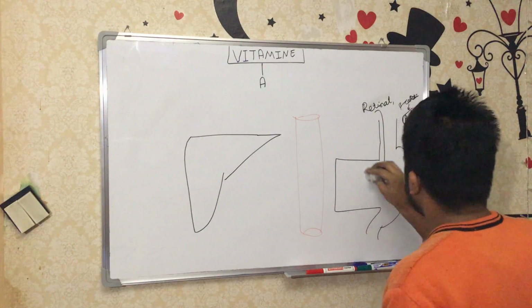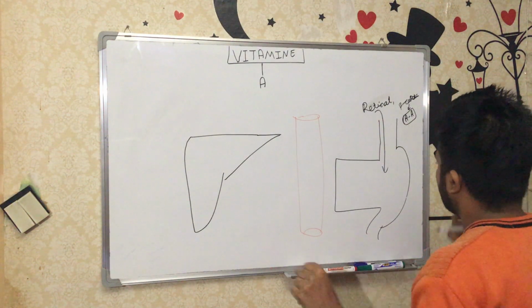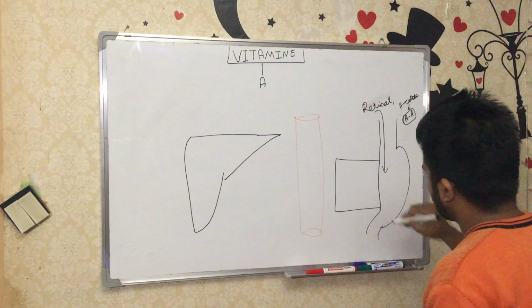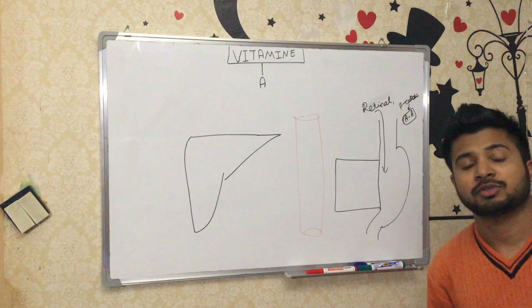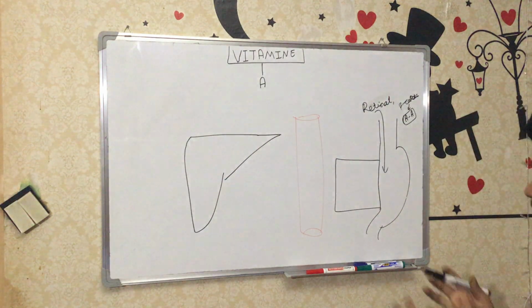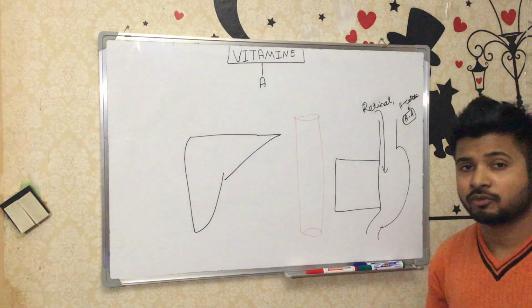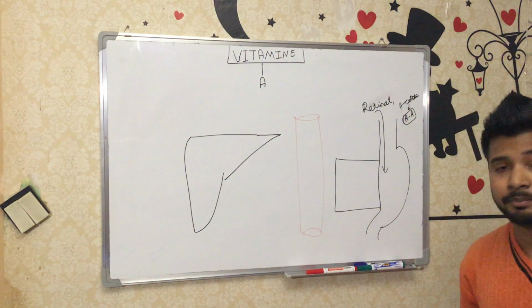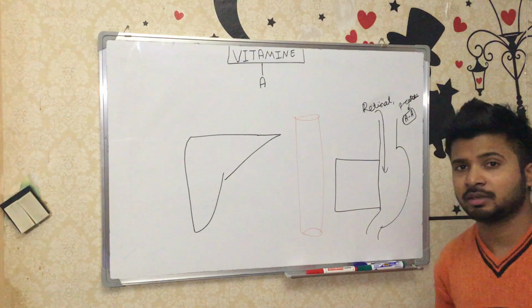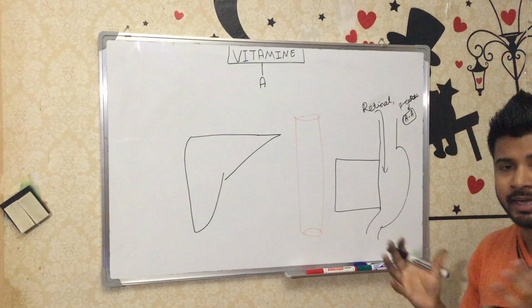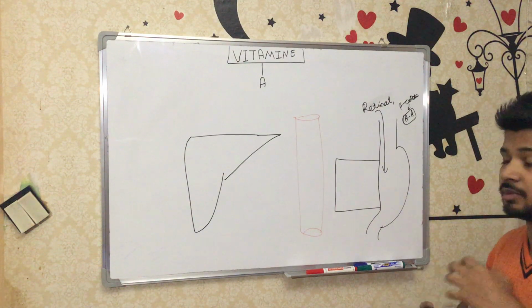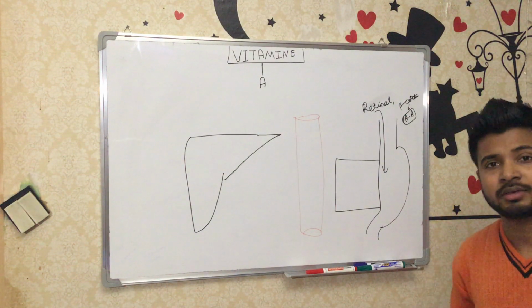How will it be removed? By an enzyme, because the enzyme will hydrolyze it. Which enzyme in the GIT? The pancreatic enzyme. So the pancreatic enzyme will hydrolyze it. Even though it's a fat soluble vitamin, for the absorption of the vitamin we need bile, because bile emulsifies the fat. So bile and pancreatic juice, all the juices which help in the absorption of fat, are needed.